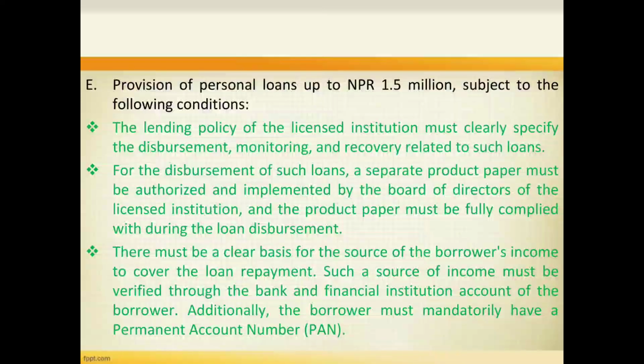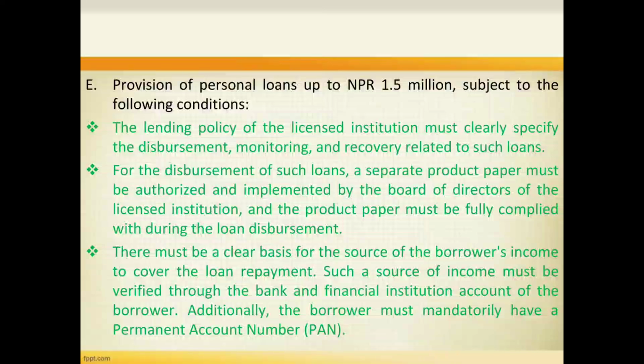Similarly, E. Provision of personal loans up to Nepalese rupees 1.5 million subject to the following conditions. The lending policy of the licensed institution must clearly specify the disbursement, monitoring and recovery related to such loans. For the disbursement of such loans, a separate product paper must be authorized and implemented by the board of directors of the licensed institution.